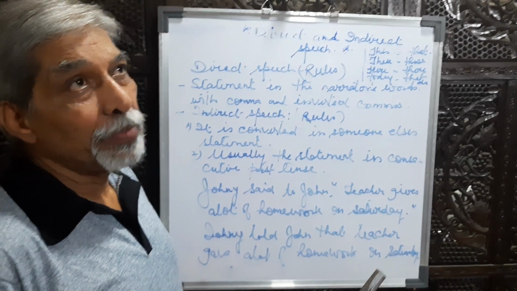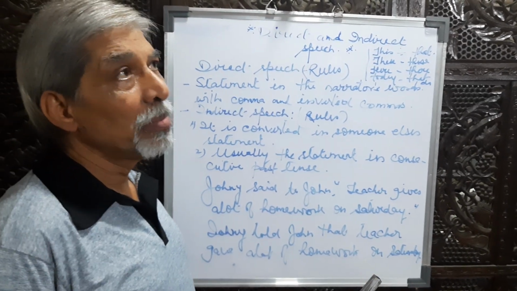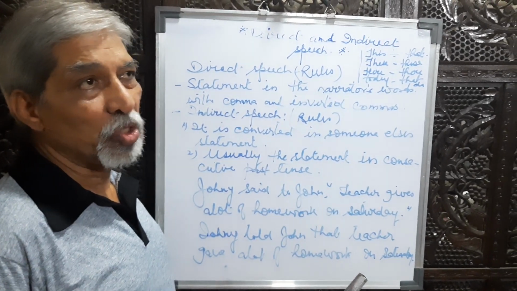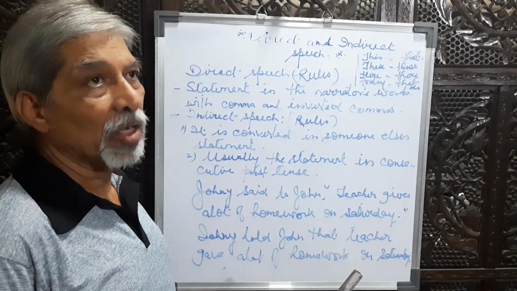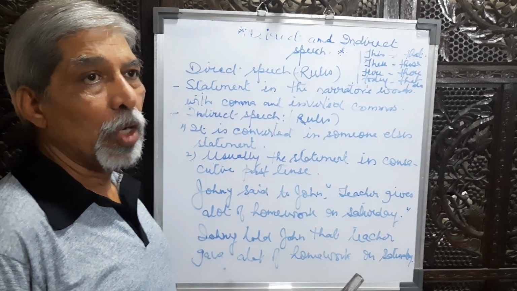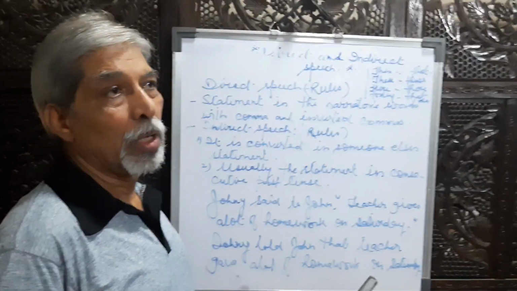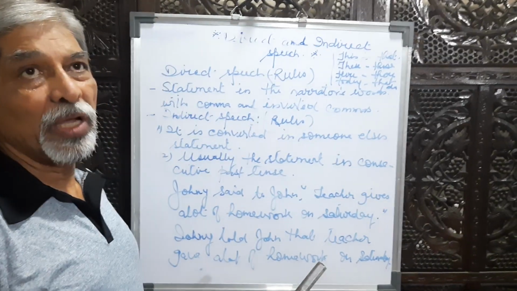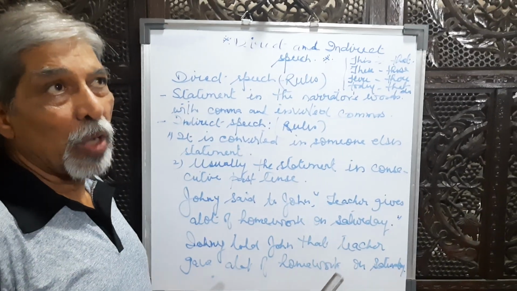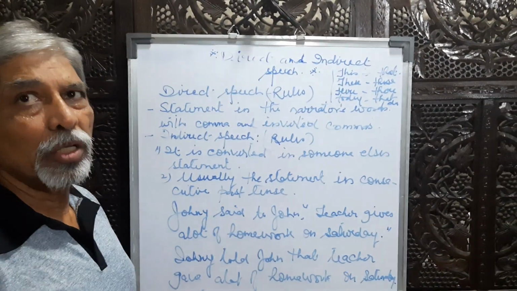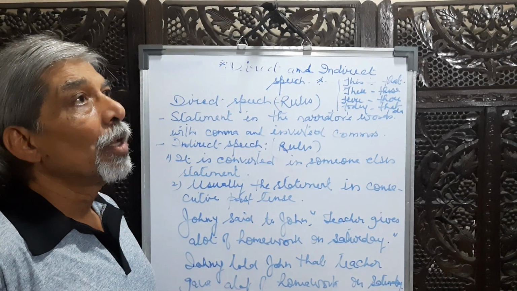For example, Aram said to his servant, comma, inverted comma, go home right now. Full stop, inverted comma closed. Some more examples I will take.